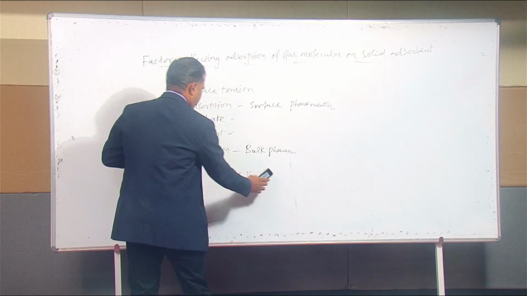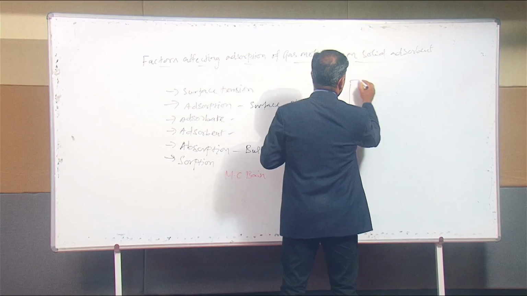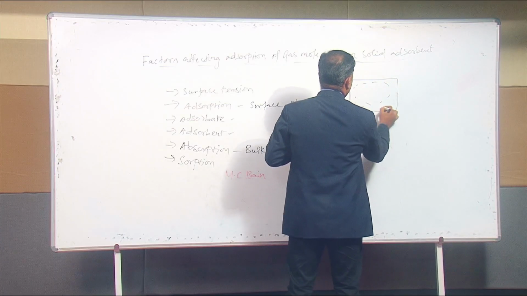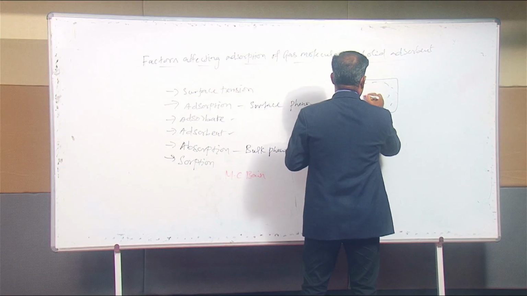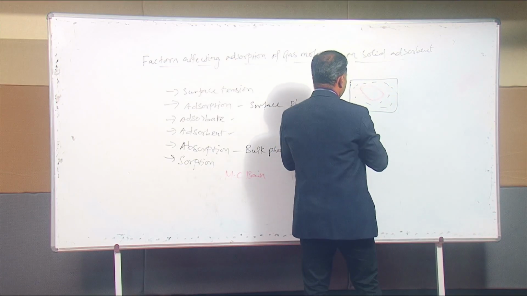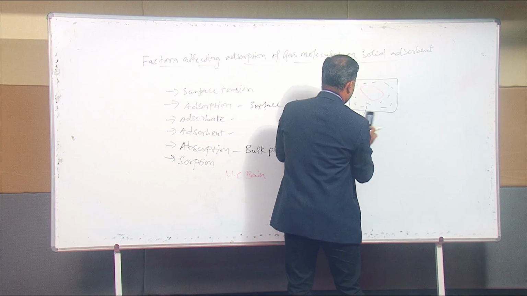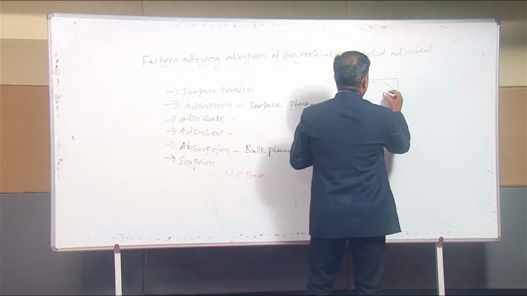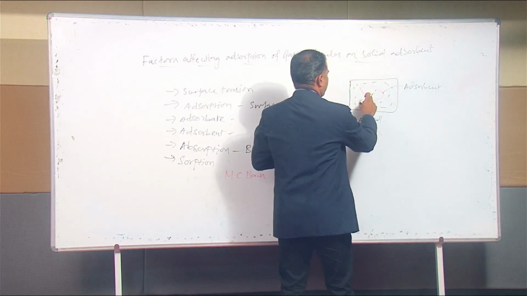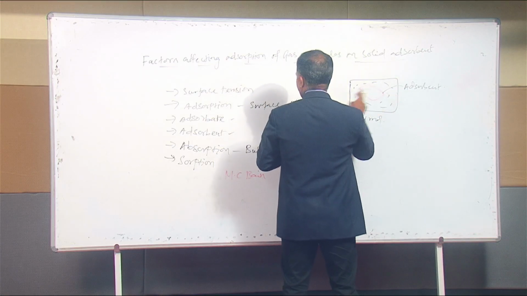All these key points are illustrated by the following diagrams. This is the adsorbent, for example silica gel or alumina gel, and these are the adsorbed molecules. This is the simple example for the adsorption process.